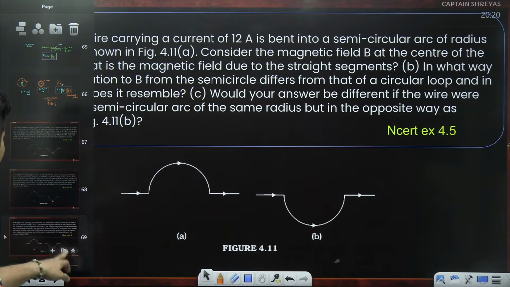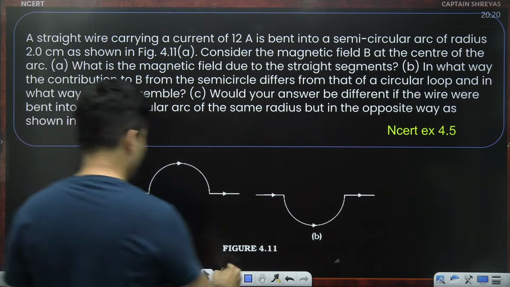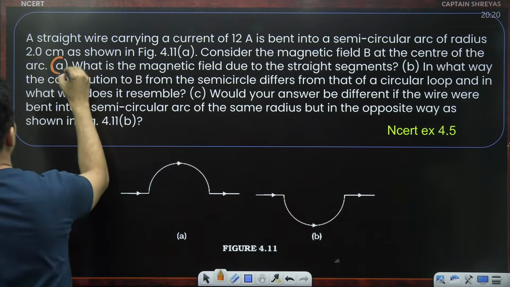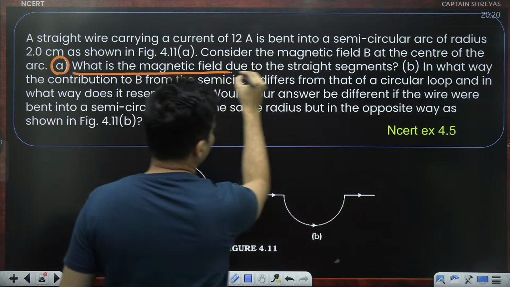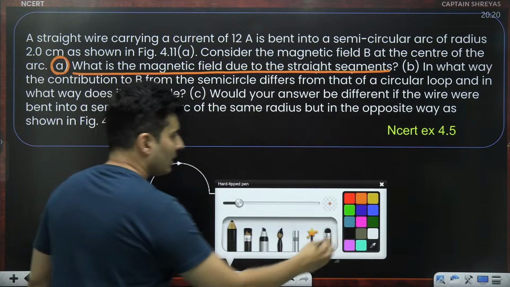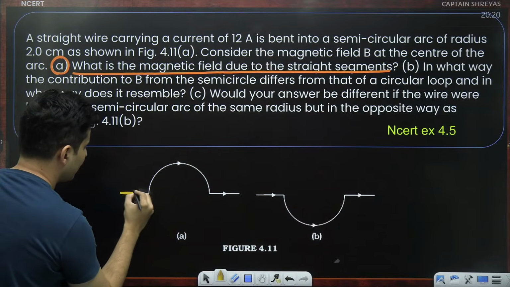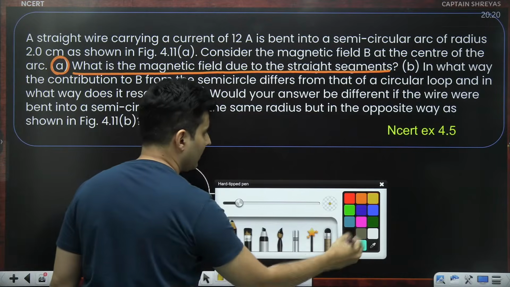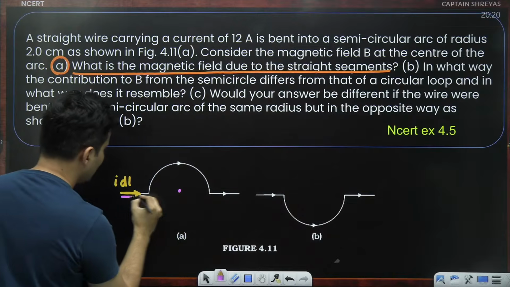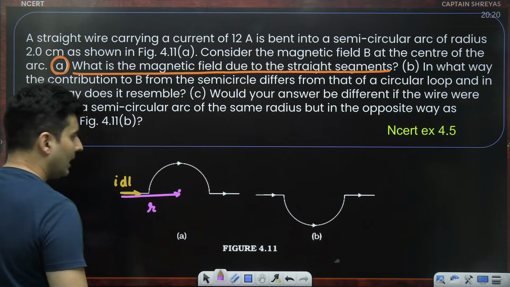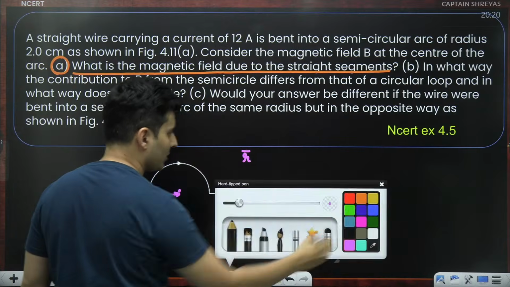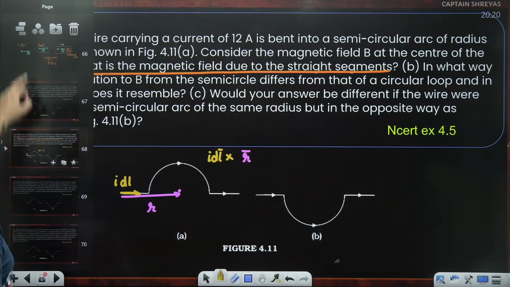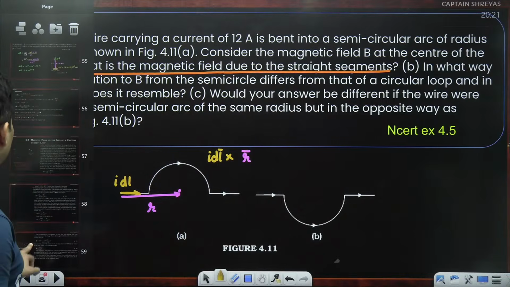Let's do part A first. Let's concentrate on this part. What is the magnetic field due to the straight segment? Now if you see this straight segment, this current and dl are in this direction. I am trying to find the magnetic field at the center. So this is my position vector. Can you tell me what will happen if I do the cross product of I dl multiplied by r? Why am I doing it? You might ask. It's because of Biot-Savart's law, nothing else.